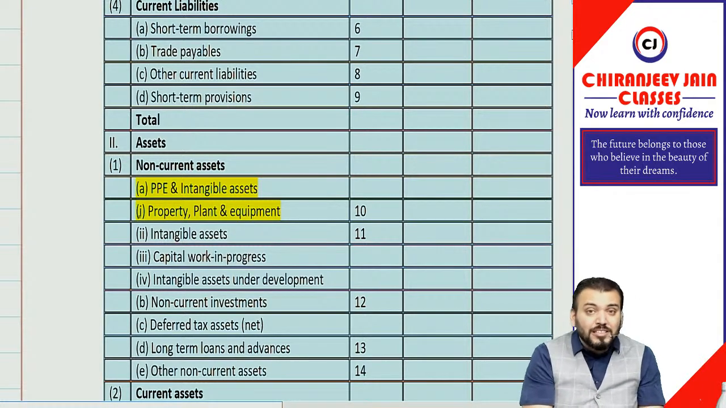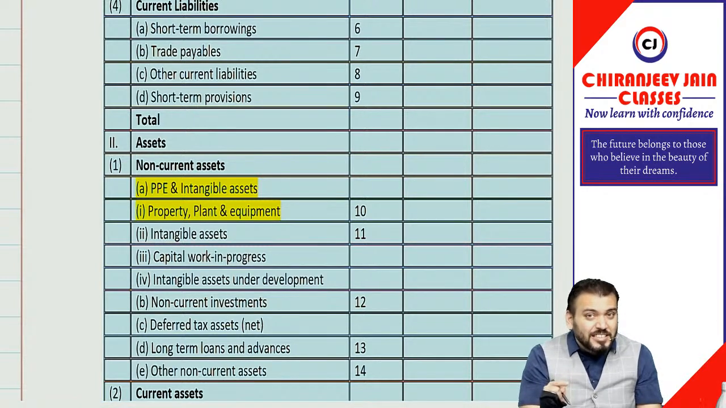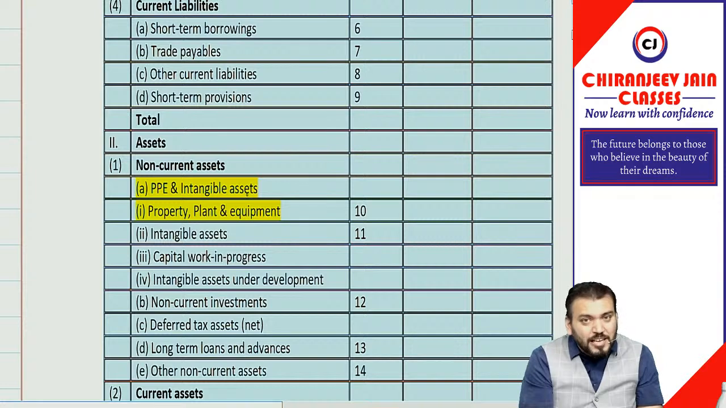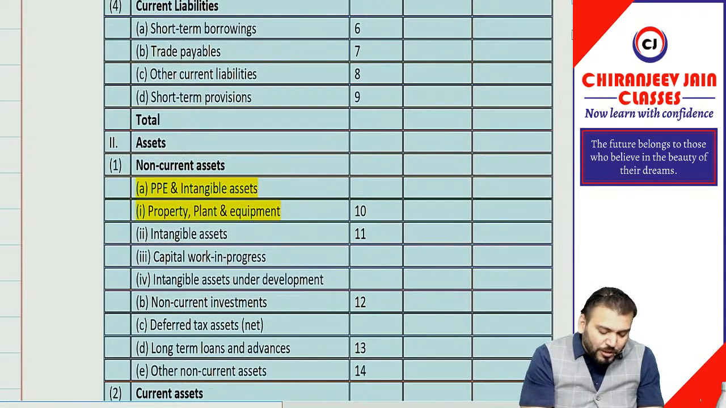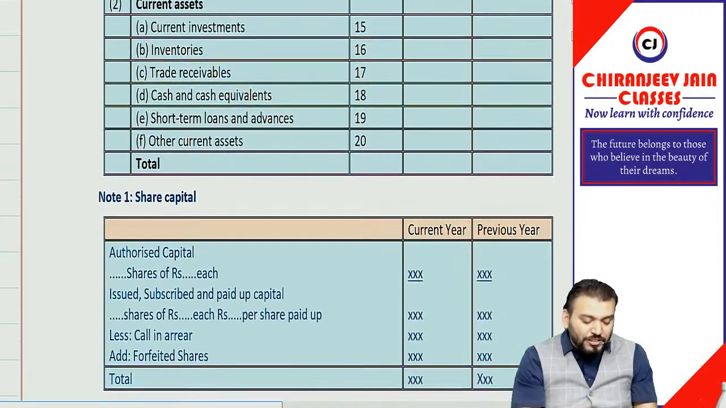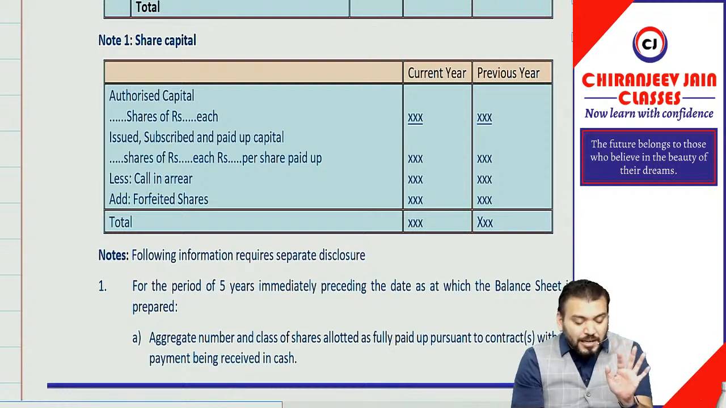Under this, point number 1 was tangible assets. But now point number 1 will be property, plant and equipment, because AS 10 is applicable to property, plant and equipment. So this is the amendment. Under non-current assets, in point A, PPE and intangible assets, point 1 will be property, plant and equipment, and points 2, 3, 4 remain the same: intangible assets, capital WIP and intangible assets under development. So this is one change on the face of the balance sheet.